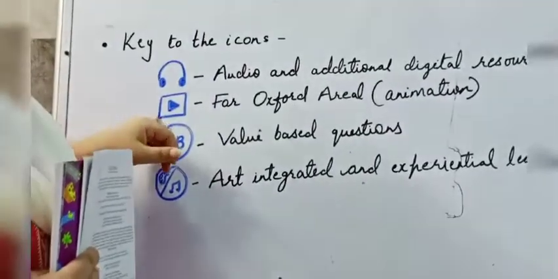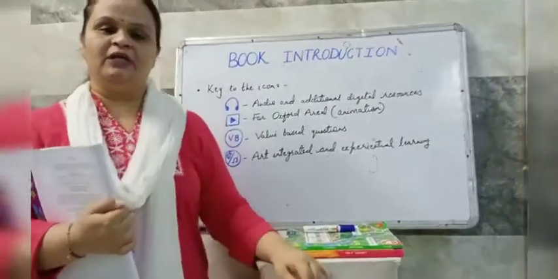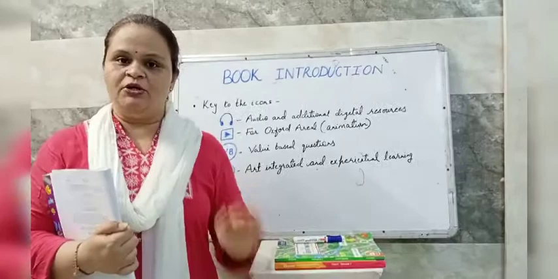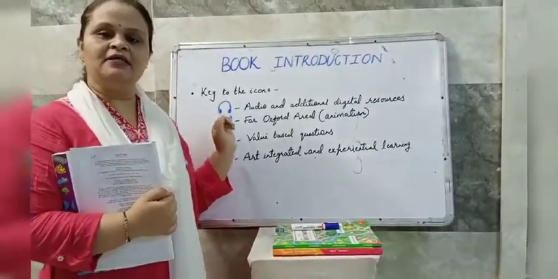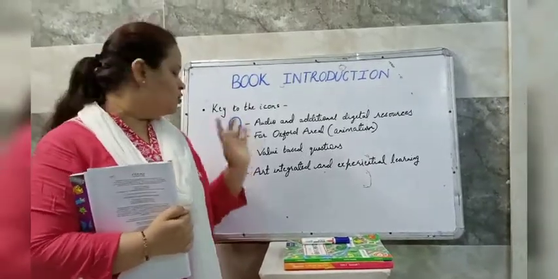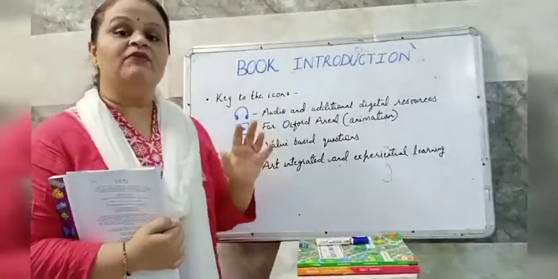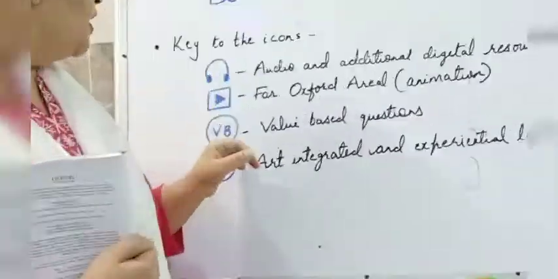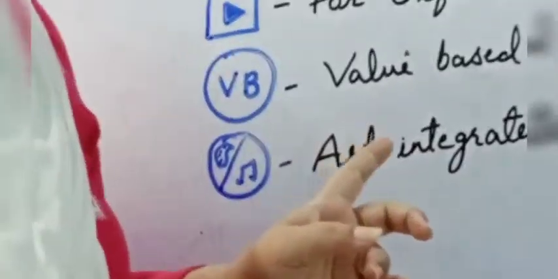See here, I have made it here also for Oxford Arial animation. It means whatever animations are available near that text, that icon is given in your book. So simply you can understand this icon is for the video button. Fine? Video.